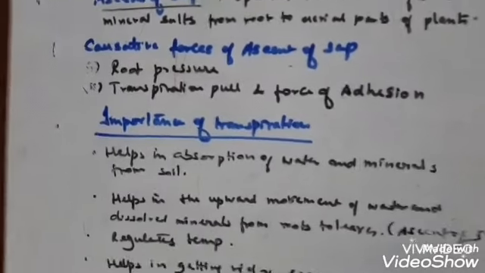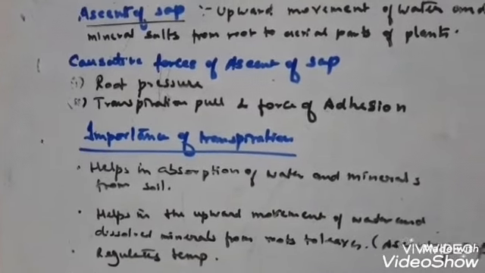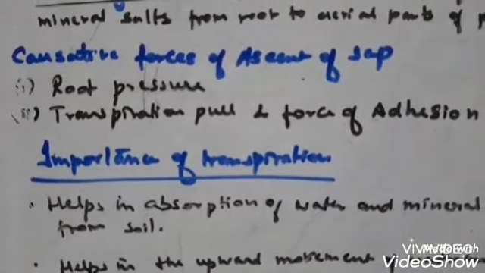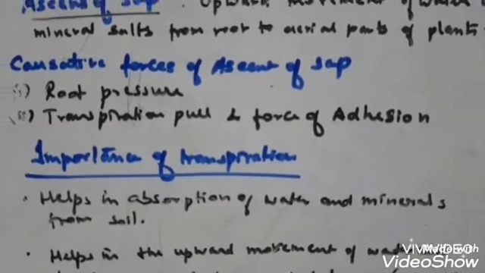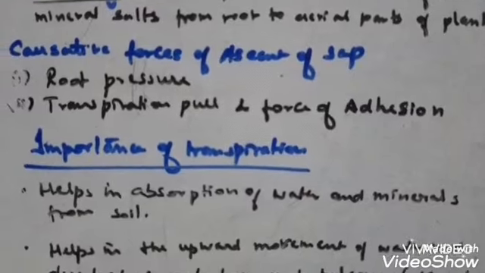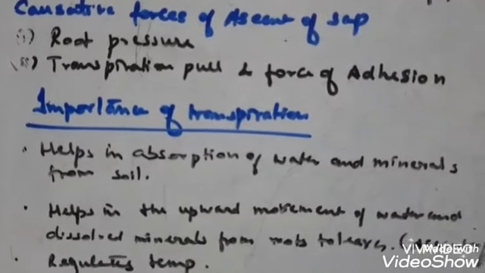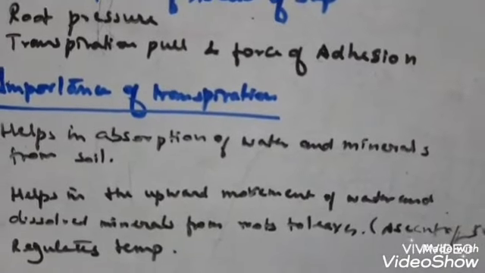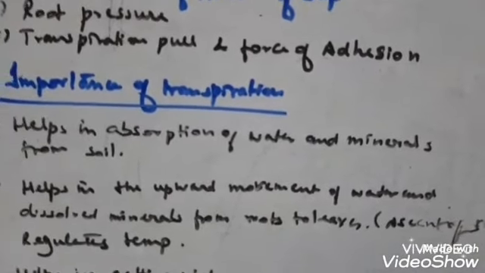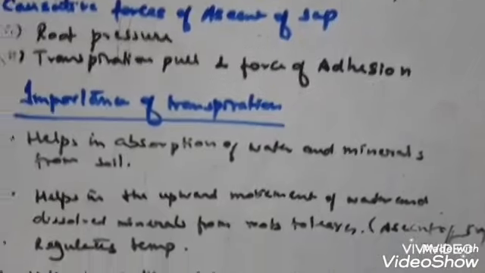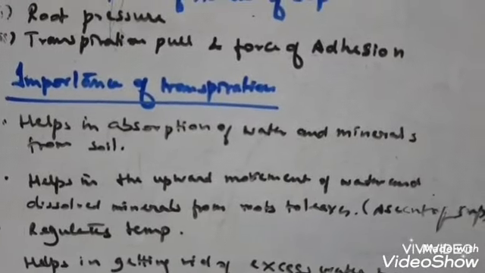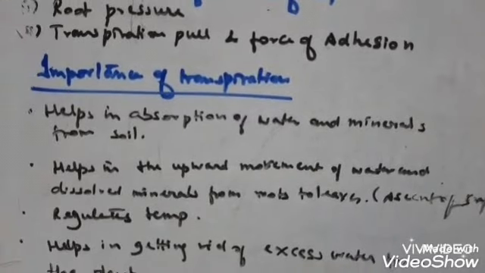Transpiration is important because it helps in the absorption of water and minerals from the soil. That is the first point. Second, it helps in the upward movement of water and dissolved minerals from the root to the leaves, that is, ascent of sap. Clear? Third point is, it regulates the temperature as it cools the leaves and the surrounding air.